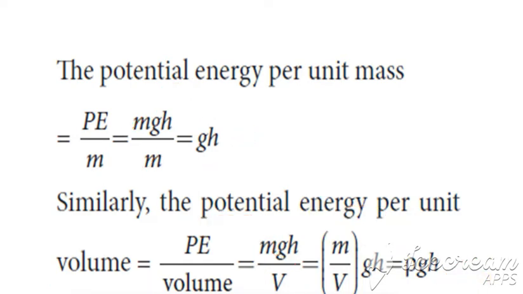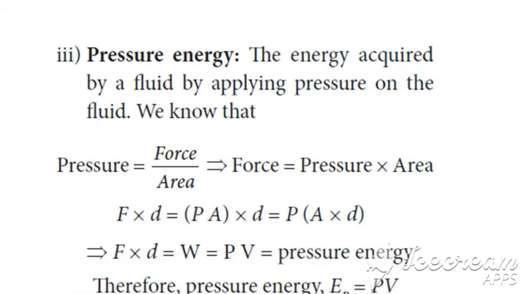Clear? So next we are going to find what is the pressure energy. For finding the pressure energy, first take the formula for pressure. Pressure is equal to force divided by area. Now keep this force alone here and bring this area to the other side, so we get force is equal to pressure into area.